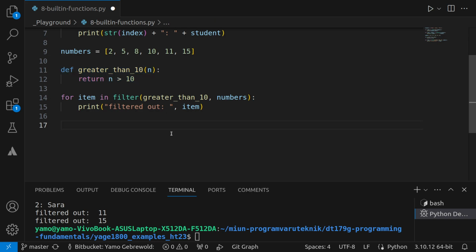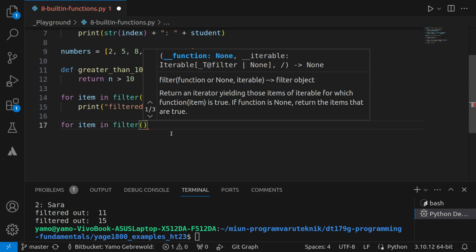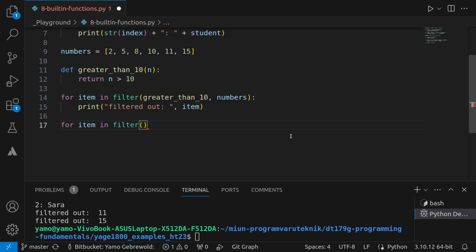So you would say for item in filter, and I'll say everything that is less than 10 should stay. Okay, so this is a bit different. So I'll say lambda n less than 10, right? Less than or equal to 10.